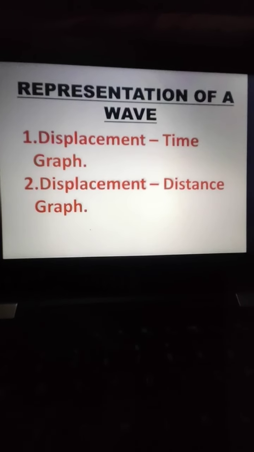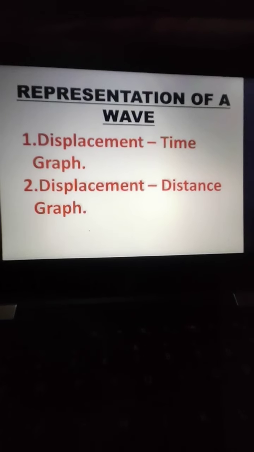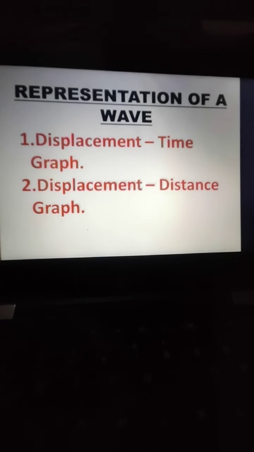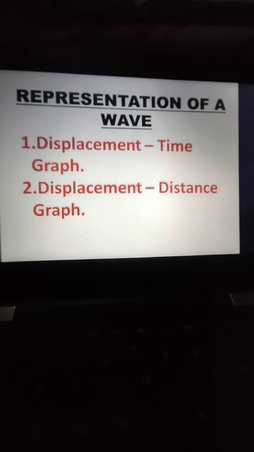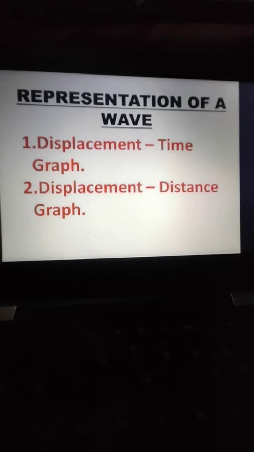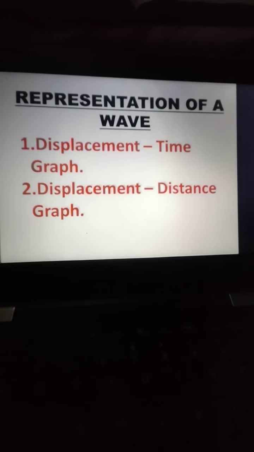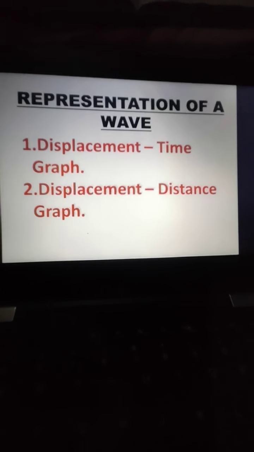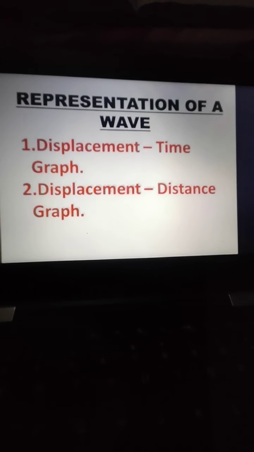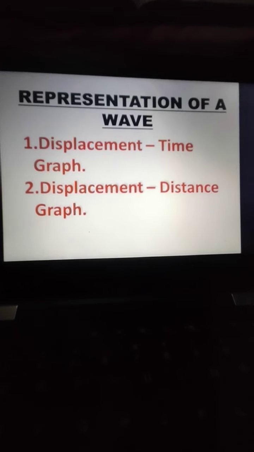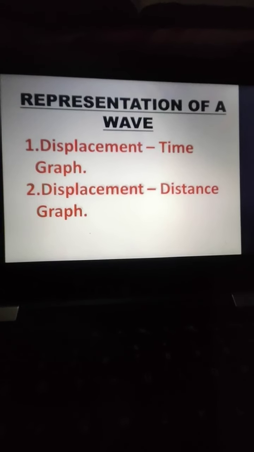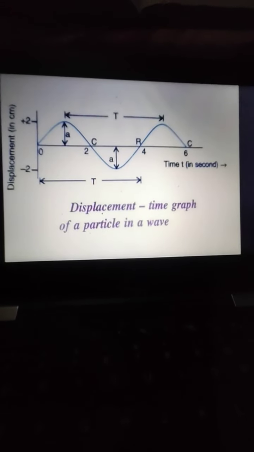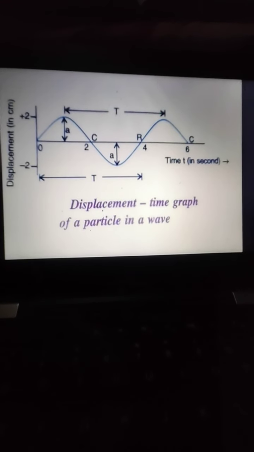Next we are having how we can represent the wave. It is your last topic and it is very important also. So beta, there are two methods to represent a wave. First one is displacement time graph. Second is displacement distance graph. So first, displacement time graph we are going to discuss.